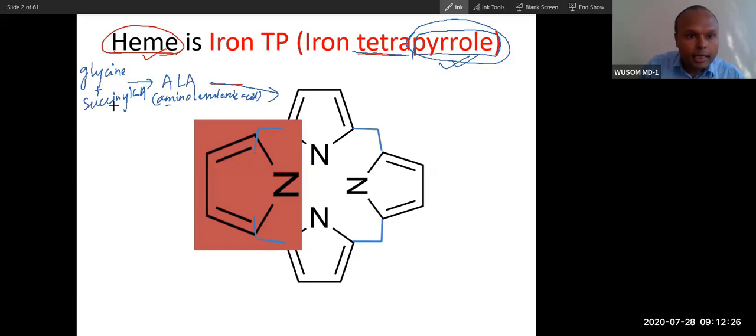You can see glycine and succinyl coenzyme A will form delta-aminolevulinic acid. Now two aminolevulinic acid molecules will form this ring. So understand this. After polymerization, there will be ring modification of this tetrapyrrole ring.